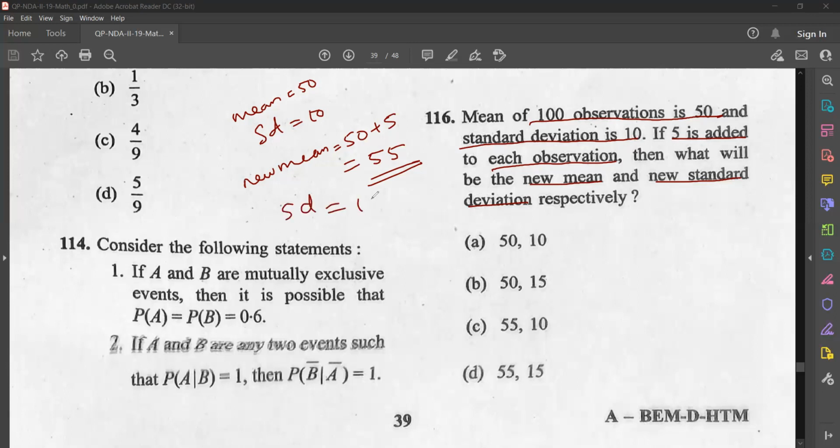So standard deviation is the same value, that is 10 itself. So mean is 55, standard deviation is 10 itself. So the answer is option C, 55, 10.